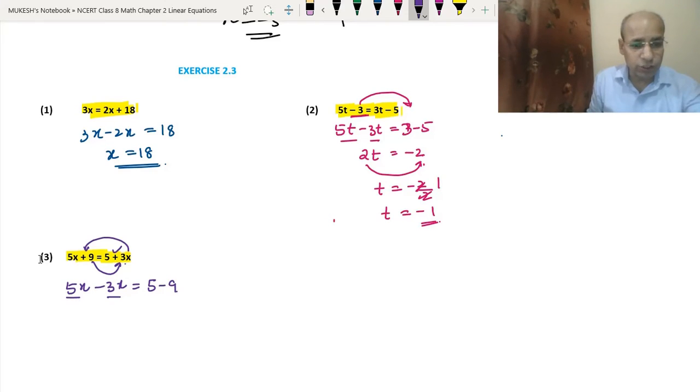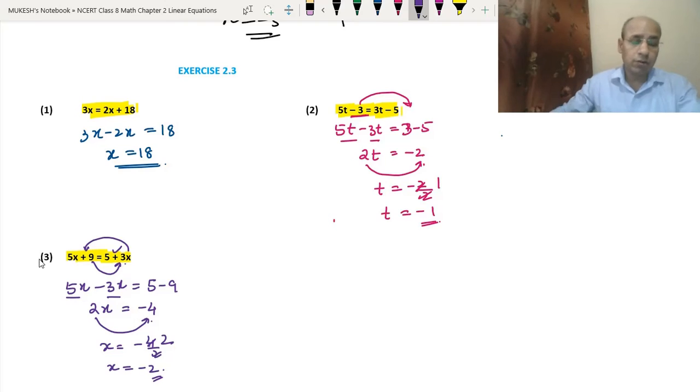So 5 minus 3 is 2, so that means 2x, and 5 minus 9 is minus 4. Okay, because 9 minus 5 is 4, since minus 9 is there, so we have got the minus 4. Now we will take 2 to the other side, it will divide it. So x equals minus 4 upon 2, 2 twos are 4, so we got x equals minus 2 is the answer of this question.